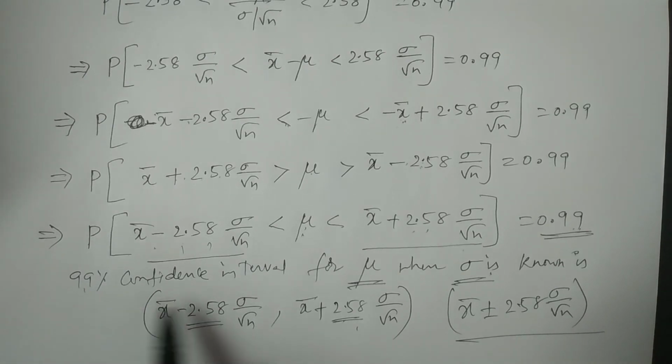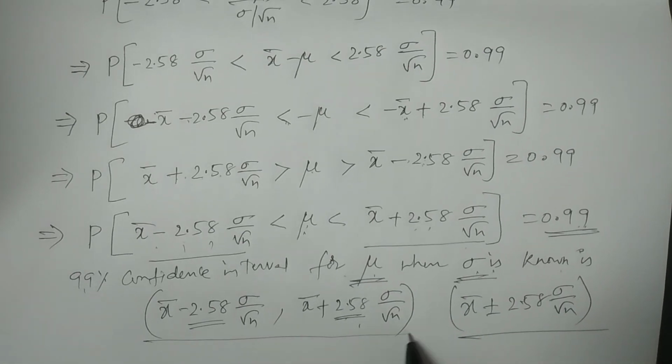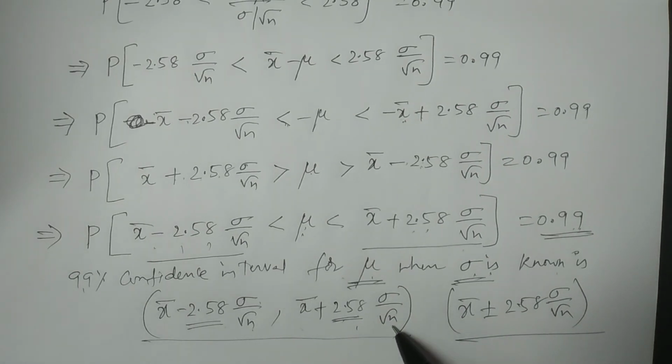Therefore the 99% confidence interval for the population mean mu when sigma is known is x bar minus 2.58 sigma by root n and x bar plus 2.58 sigma by root n.